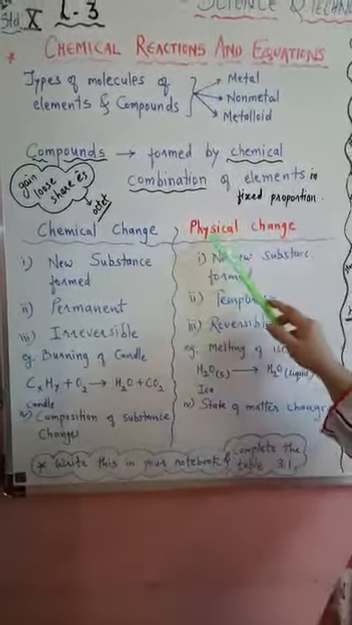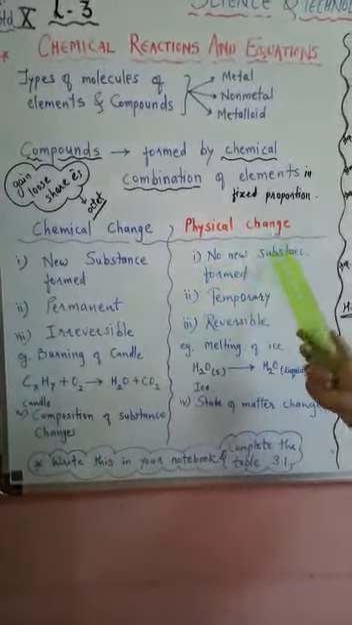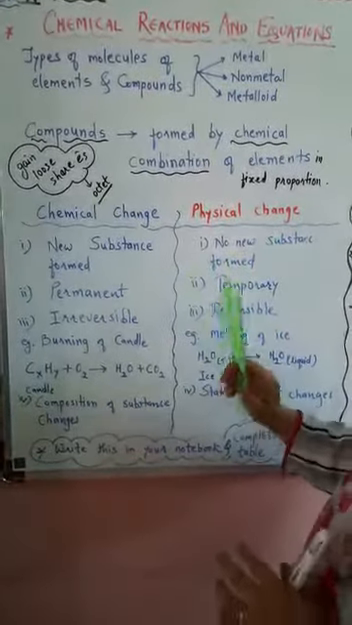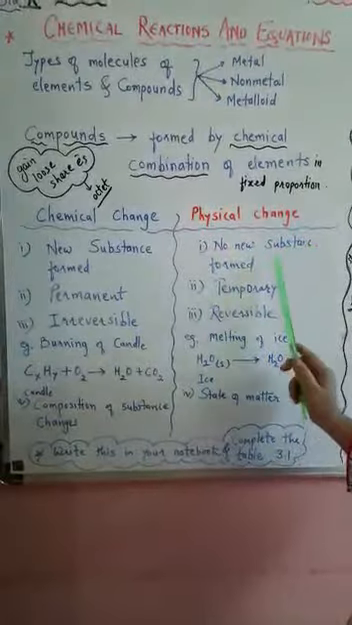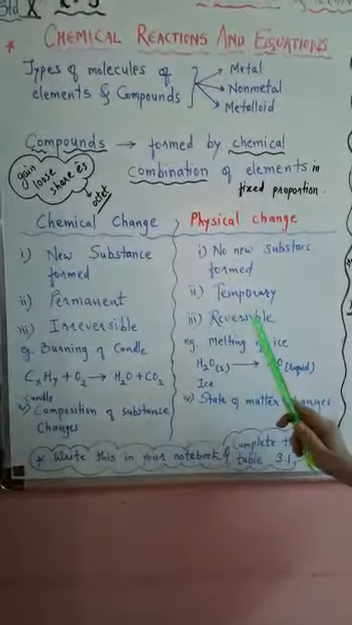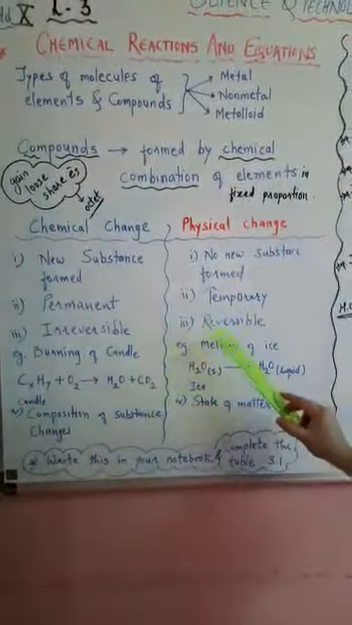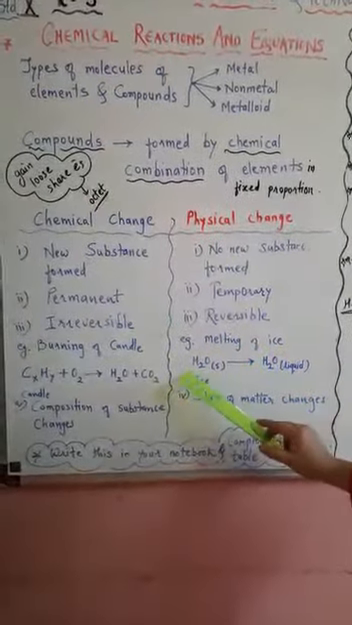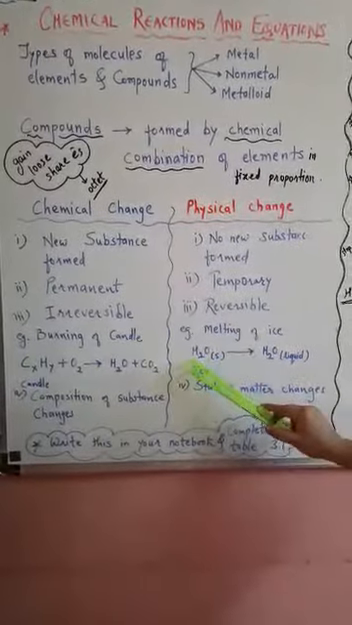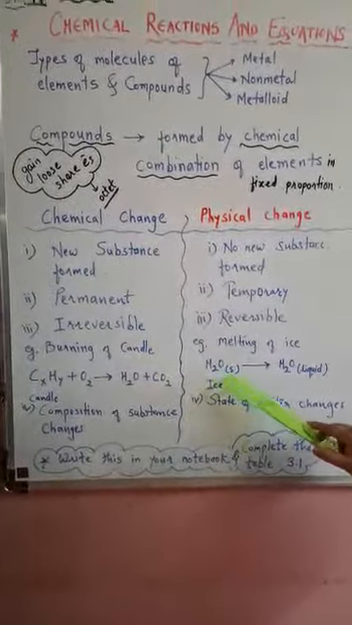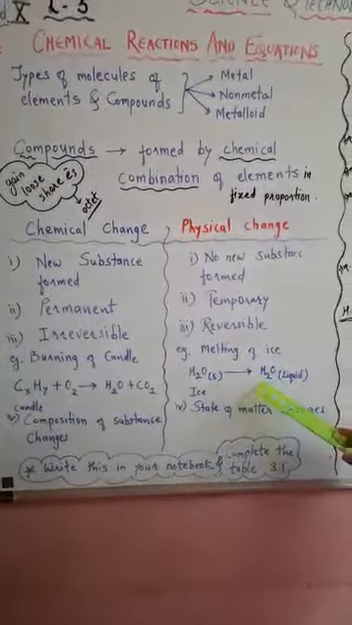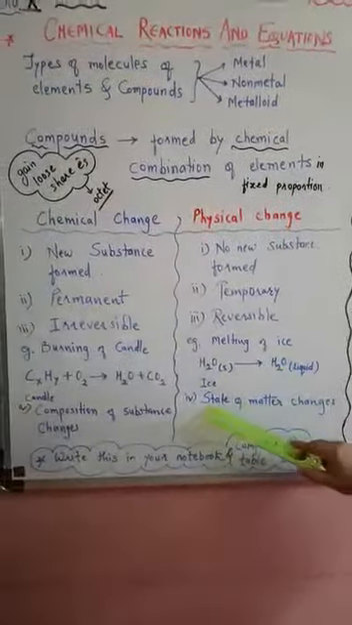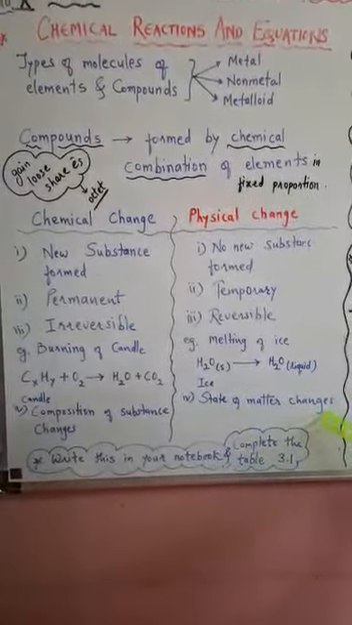Similarly, in the physical changes, no new substance is formed. That is the main criterion: in the physical change there is no new substance formed, and those changes are the temporary changes and they can be reversed. So we say that they are reversible, like melting of the ice. Here ice also has the same formula, H2O, in solid state, and when it melts, the composition remains the same, H2O, only the state of the matter is changing.